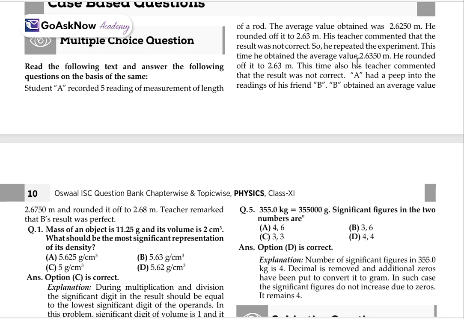So he repeated the experiment. This time he obtained the average value of 2.6350 meter. He rounded it off as 2.63 meter. This time also his teacher commented that the result was not correct. A had to peep into the readings of his friend B. B obtained an average value of 2.6750 and rounded it off to 2.68. The teacher remarked that B's result was perfect.